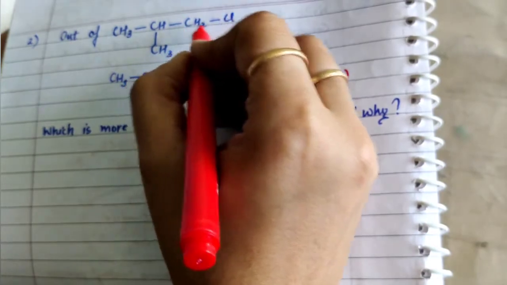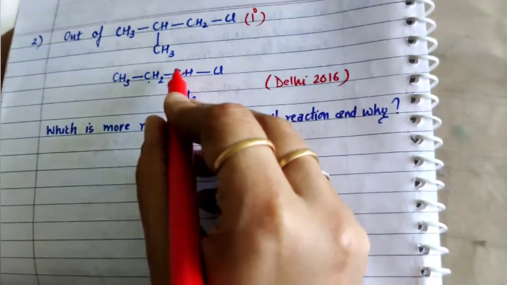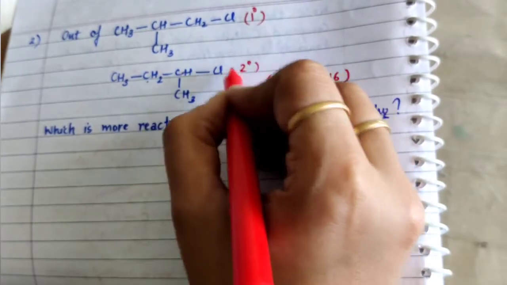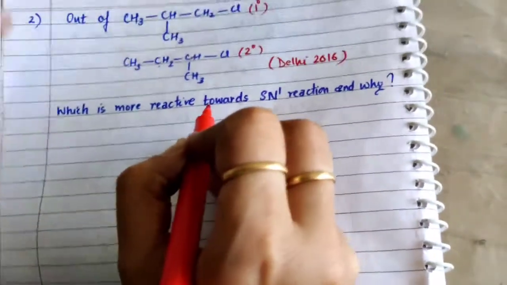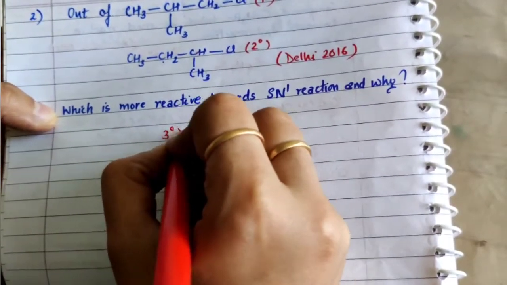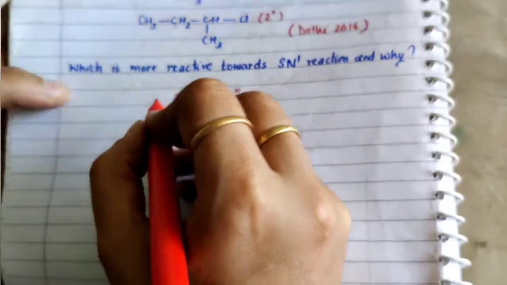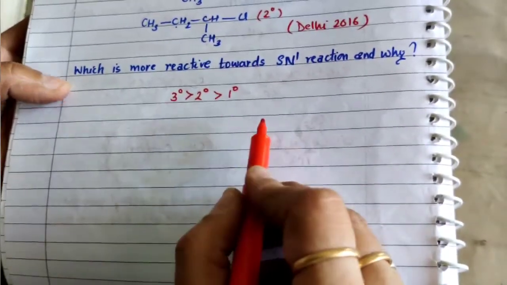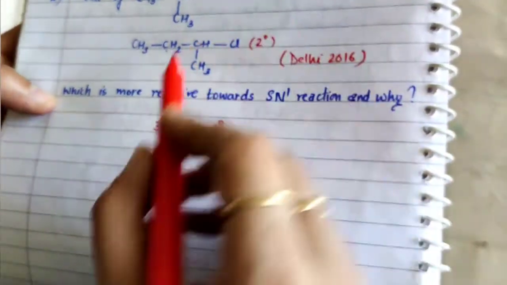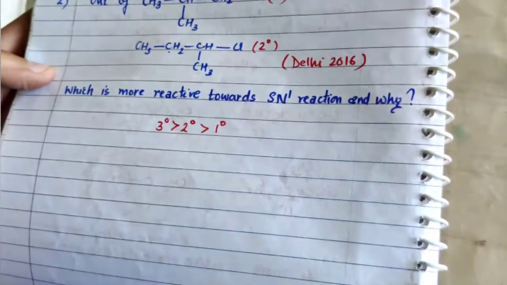The first one is a primary haloalkane, whereas the second one is a secondary haloalkane. And which one is more reactive towards SN1 reaction? Again the reactivity order is 3 degree greater than 2 degree greater than 1 degree, because 3 degree forms the more stable carbocation, then the 2 degree, then the 1 degree. So out of these two, the second will be more reactive than the first one.